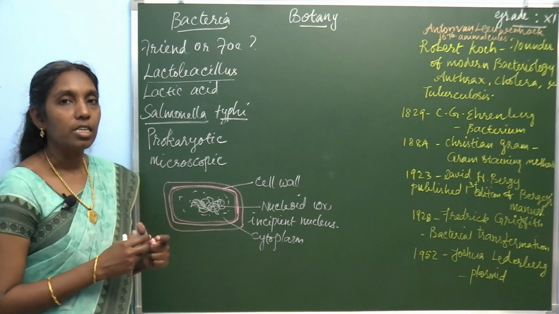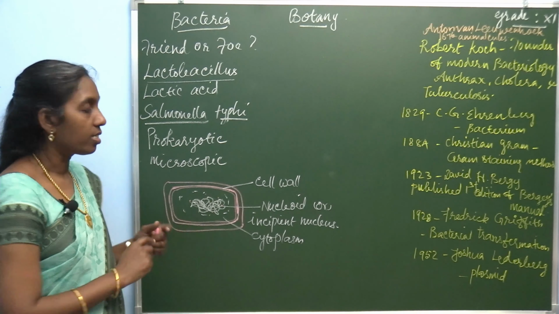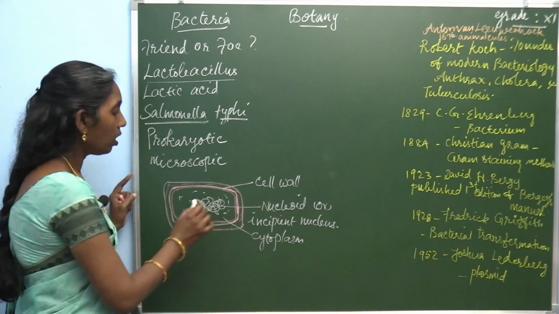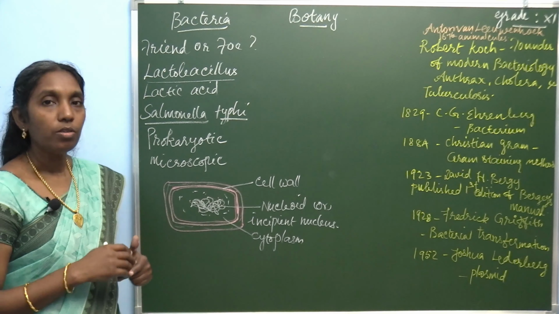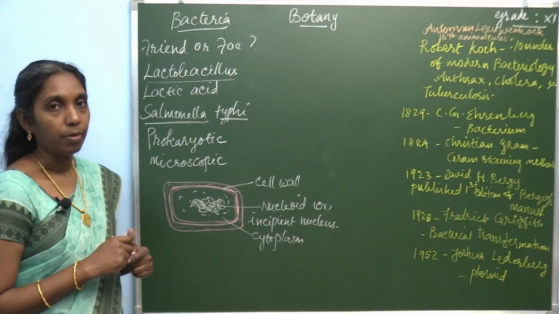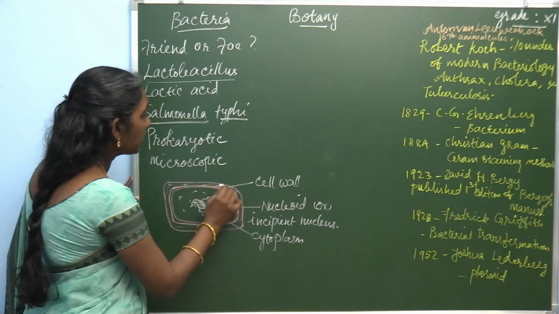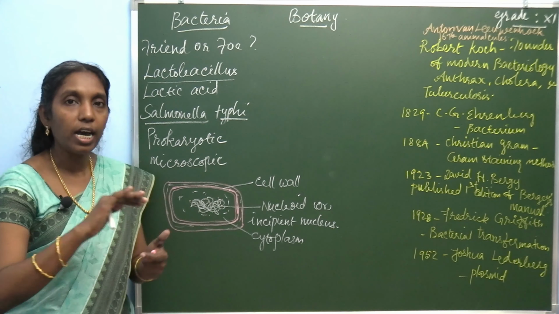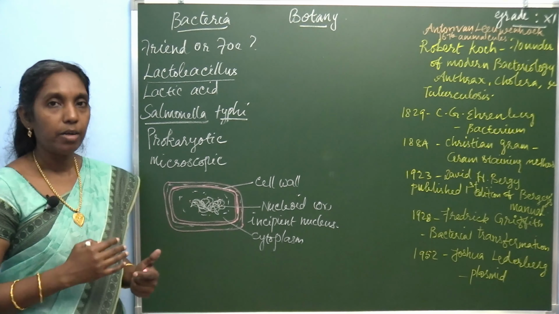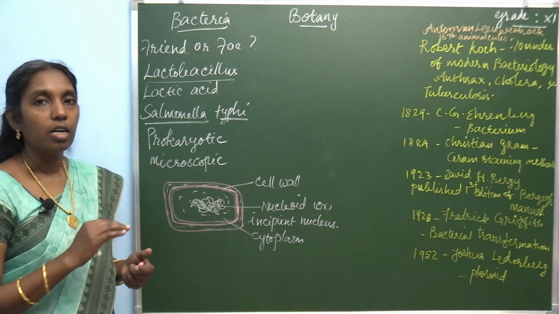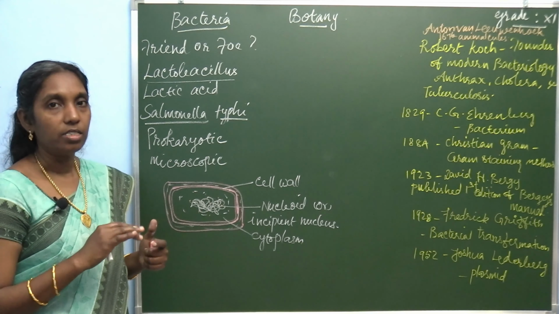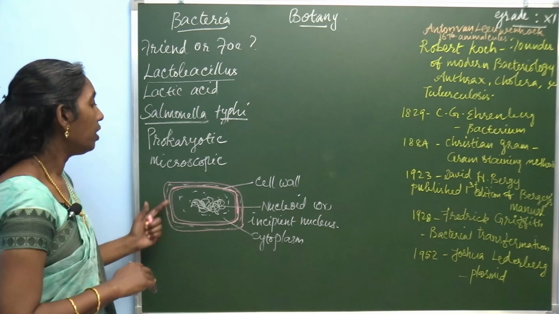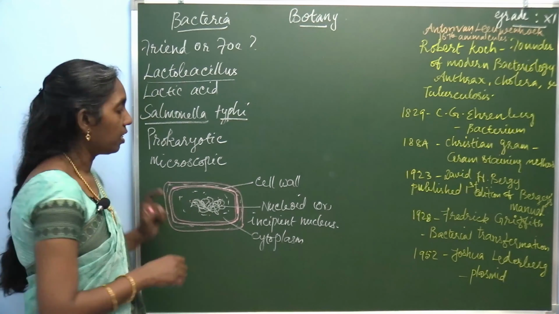In some bacteria, there is a thick coat surrounding the outside of the cell wall, which is used against desiccation. This substance gives protection, and it also helps in attachment to plant root tissues, or to the surface of the teeth or tissues. For attachment, this helps the bacteria.